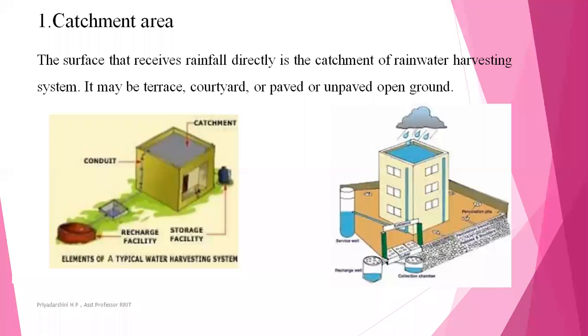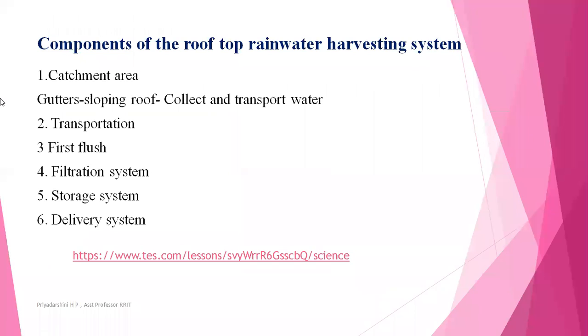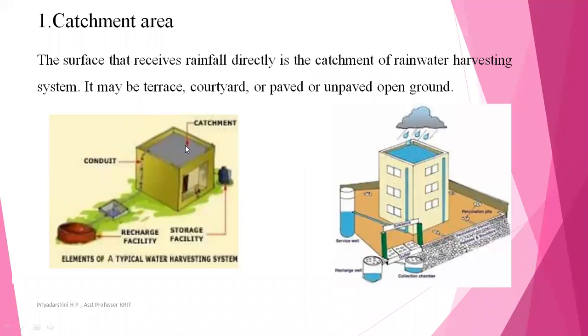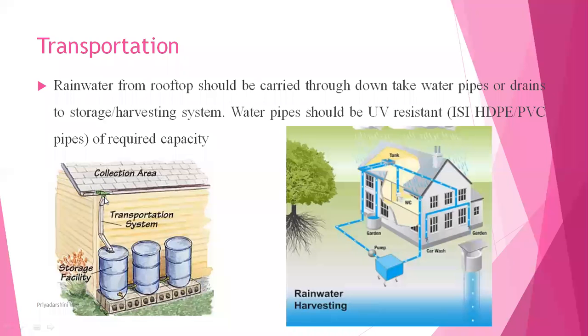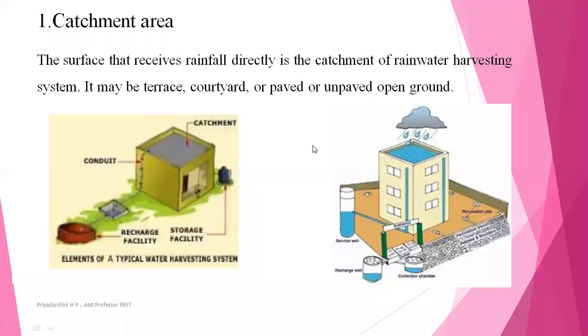Next, after the catchment area, we go to the gutters. Gutters are the sloping channels along the roof that collect and transport the water, because you cannot transport the water directly from the catchment, that is, from the terrace floors. So we use a transportation system, which is the gutters. The gutter system can be a rectangular chamber made up of PVC pipes. That is the gutter.